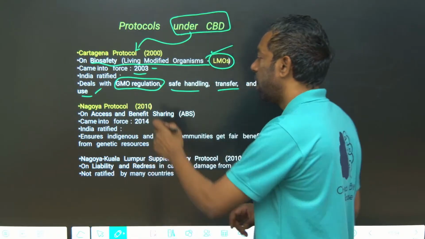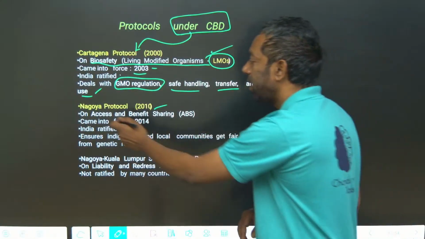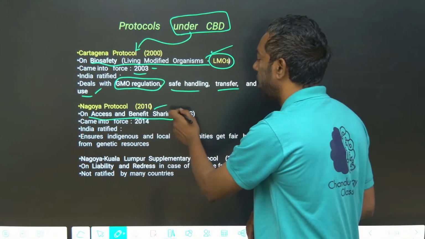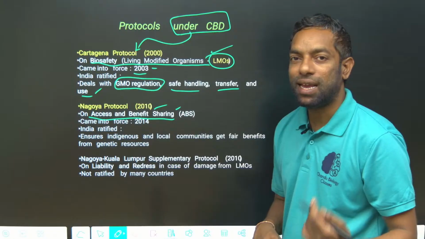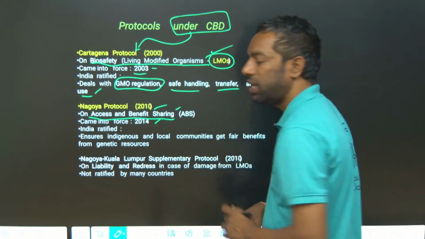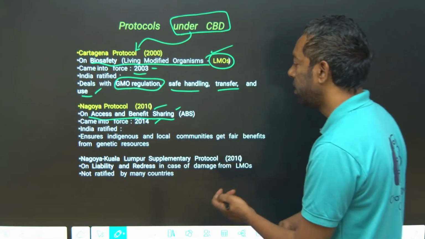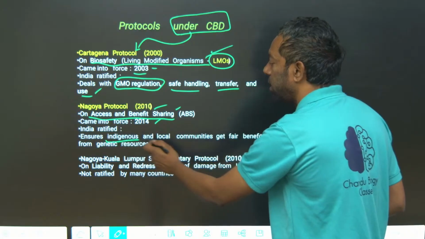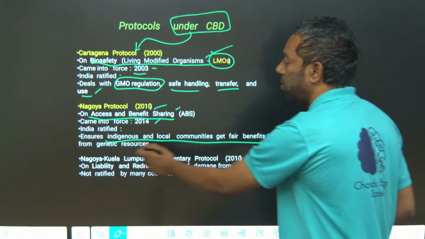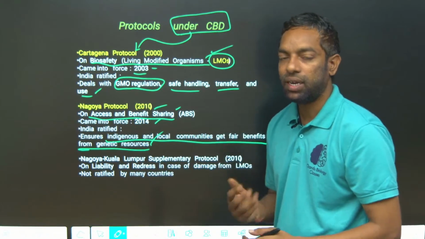Nagoya Protocol. The Nagoya Protocol is about access and benefit sharing, ABS, which came into force in 2014, and India also ratified it. Indigenous and local communities get fair benefit from genetic resources.